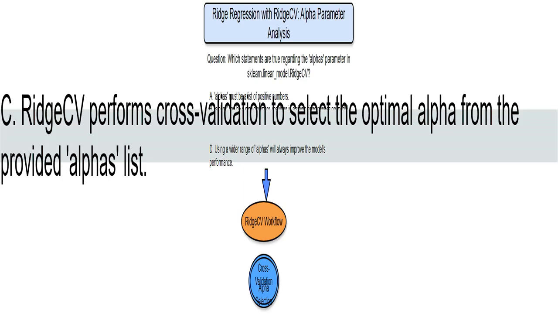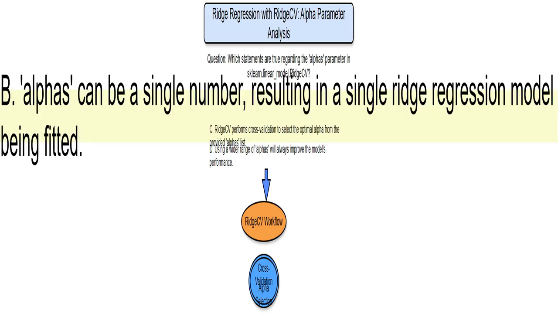This statement is absolutely true. RidgeCV uses a clever strategy called cross-validation. It tests different values of alpha provided in the alpha's parameter by repeatedly splitting your data into training and testing sets. It trains the model on the training sets using each alpha, then evaluates its performance on the test sets. It selects the alpha that leads to the best performance across all these splits, measured by the default scoring metric, usually R². I'll break down statement B for you.